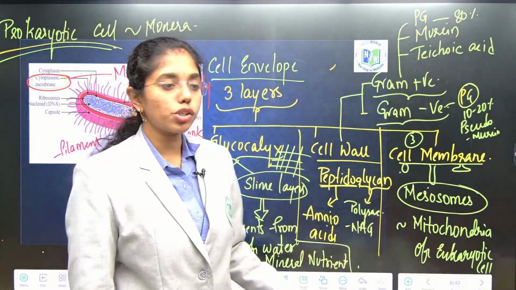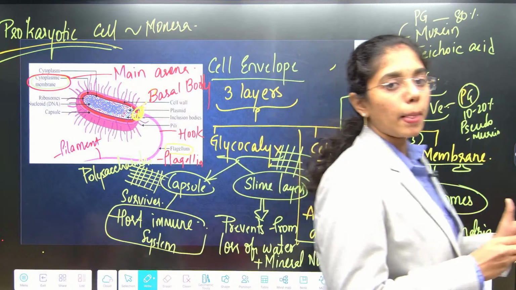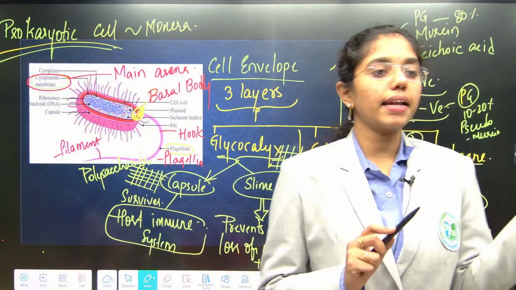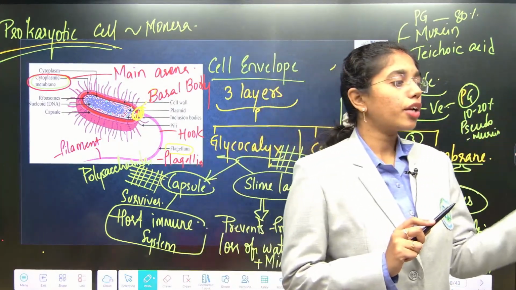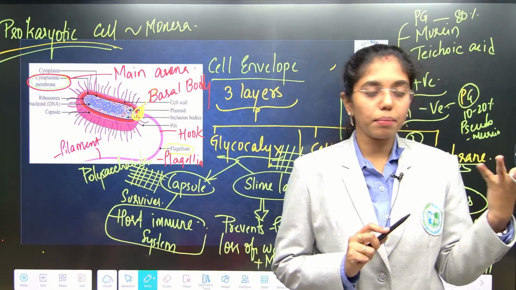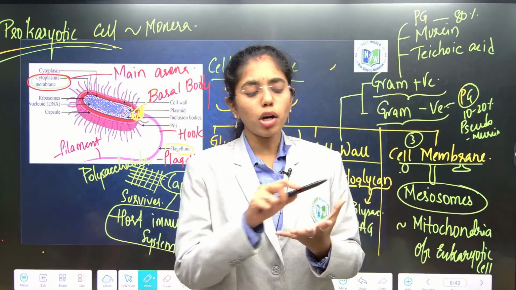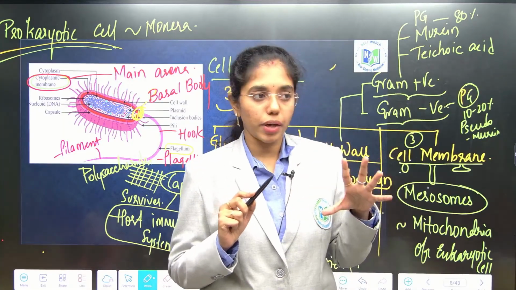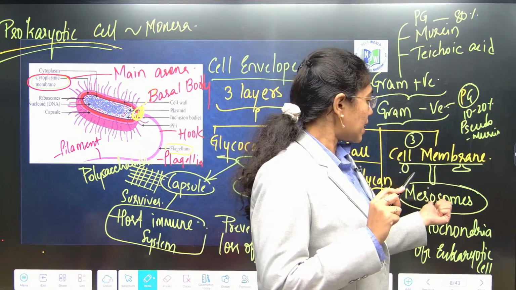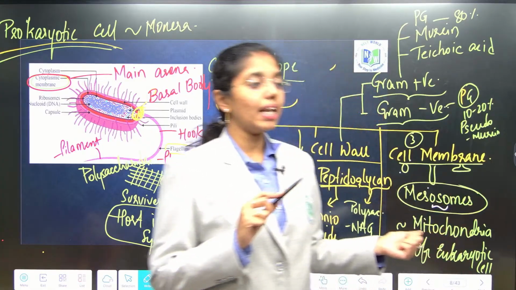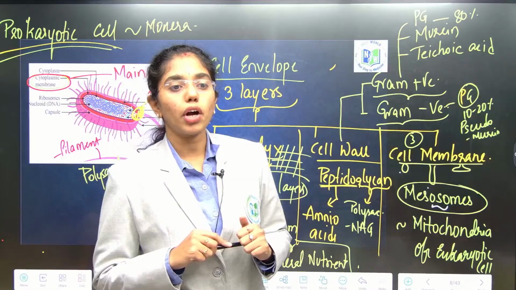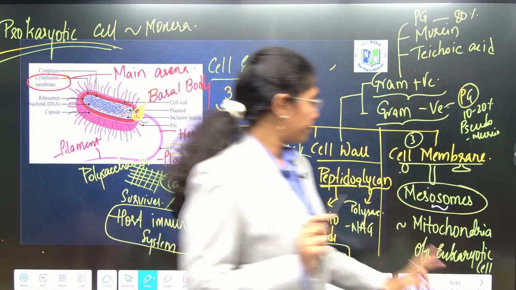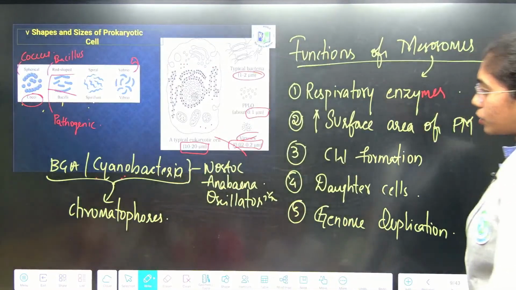What are the major functions of mesosomes? Can anybody tell me? Respiration, secretion, increases surface area, cell wall formation, daughter cell formation. These are the major functions of mesosomes. Amongst all this, respiratory activity is the major function because it is releasing the respiratory enzymes. So, that is the reason mesosomes of a prokaryotic cell are equivalent to mitochondria of eukaryotic cell. Clear, right? Any doubts anywhere? So, this is about mesosomes functions.